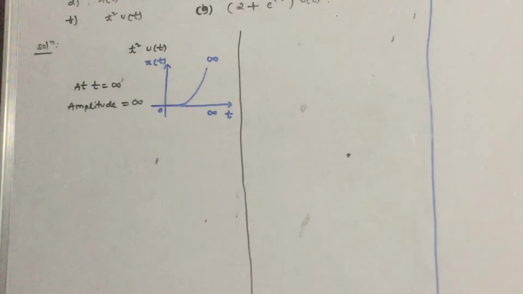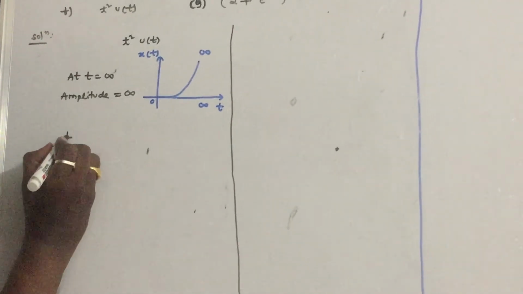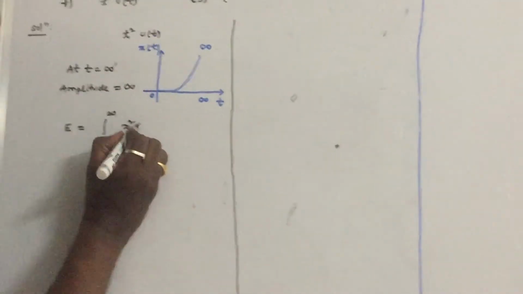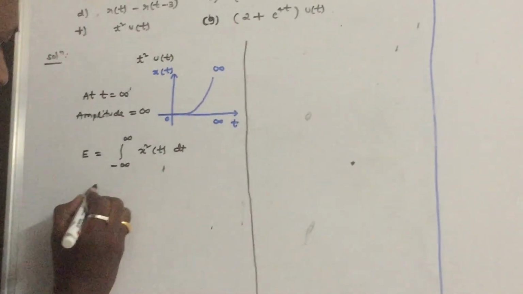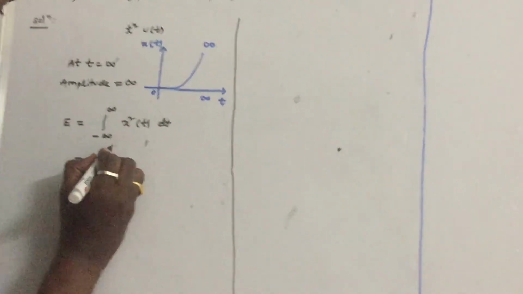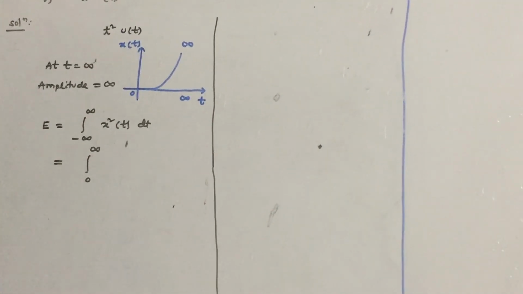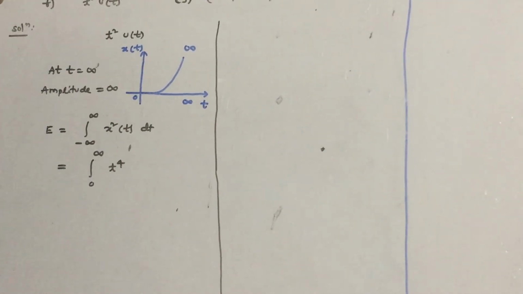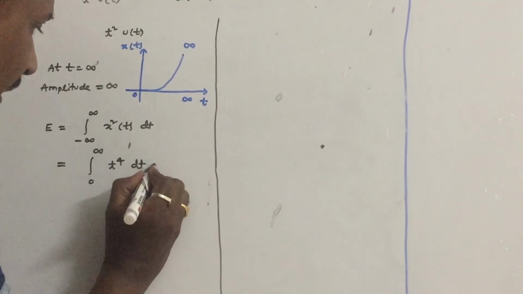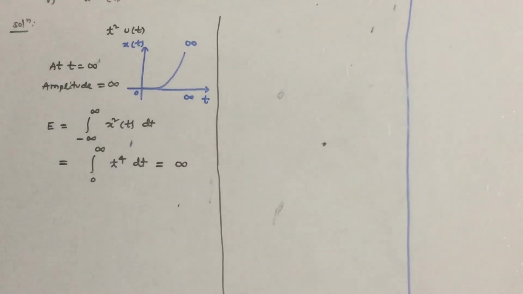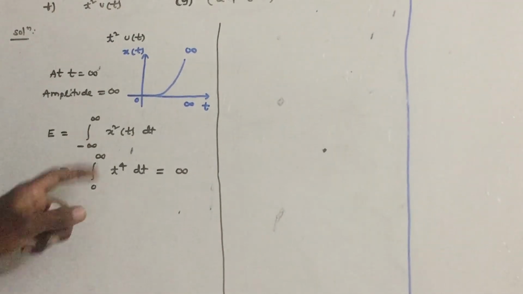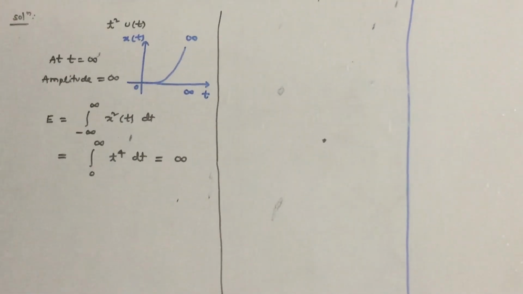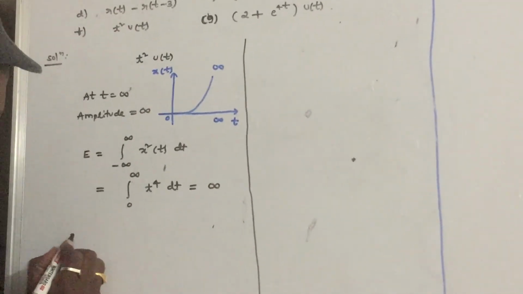So let us check out both the things. What is the energy formula? Energy is equal to the integral from minus infinity to infinity of x square of t dt. But the signal exists from 0 to infinity. So what is x square of t? It will come as t power 4 in this interval, so t power 4 dt. If you substitute the limits, it will come as infinity, t power 5 by 5. If you substitute infinity, it will come as infinity. So the energy is infinity, as I said earlier.